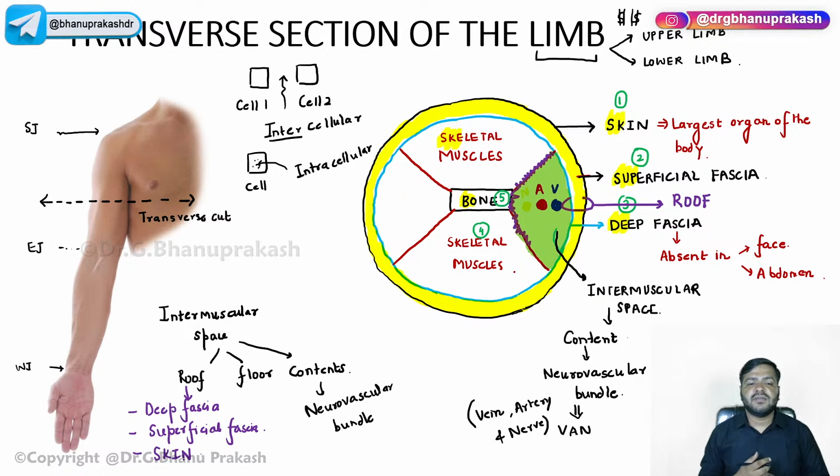The deep fascia, the superficial fascia, and the skin. That is again something you guys have to remember. The roof over here, obviously look yourself, what is the outermost thing? Skin. Skin is giving protection to the underlying arteries, nerves, and veins, right? Everything inside it. So the skin comes in the roof, whose work is protection.